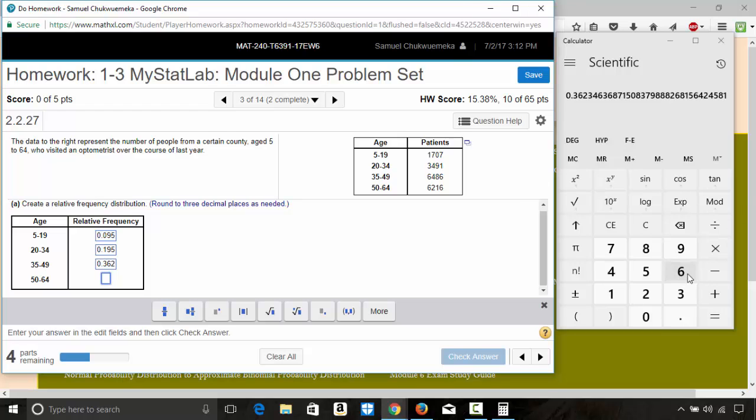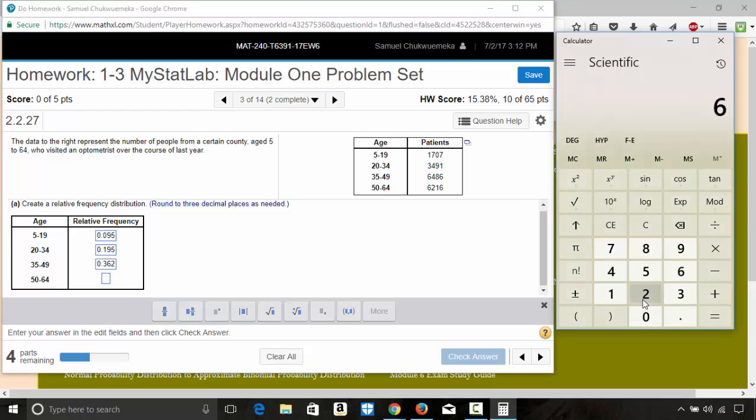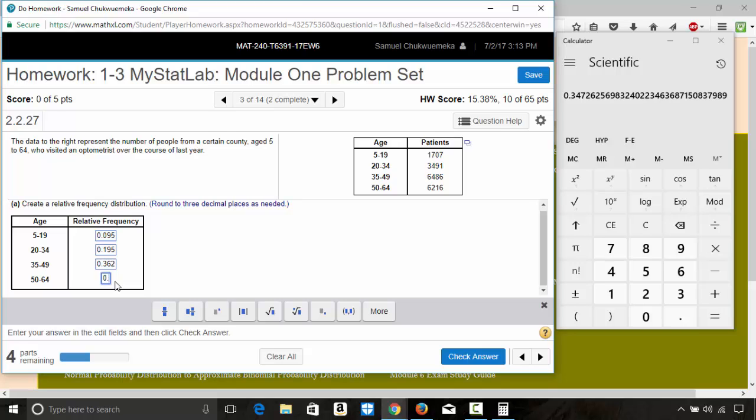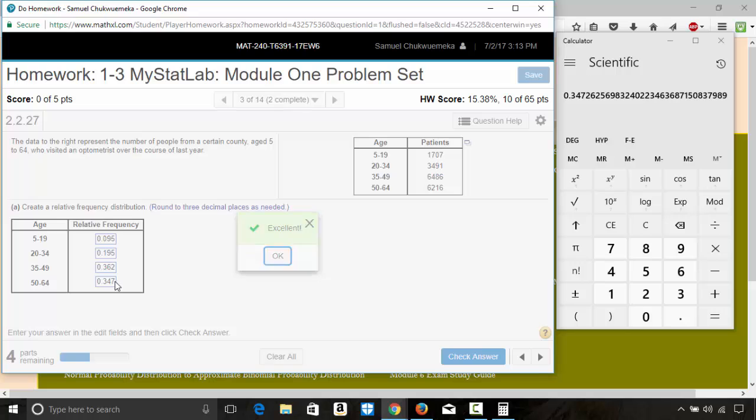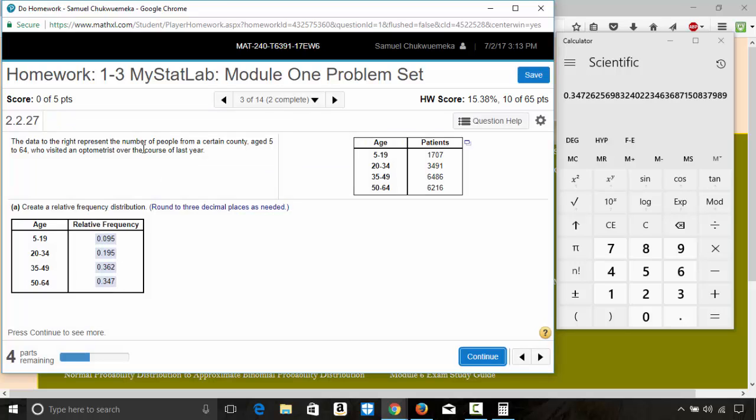The next one is 6216 divided by recall memory, and that is 0.347. Enter. There you go. Okay. Then continue.